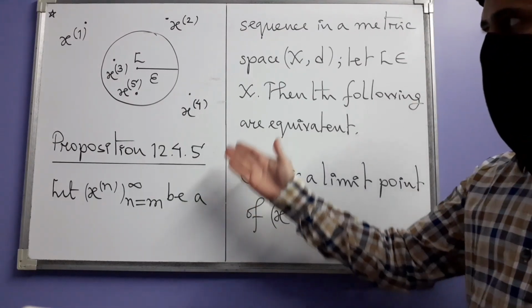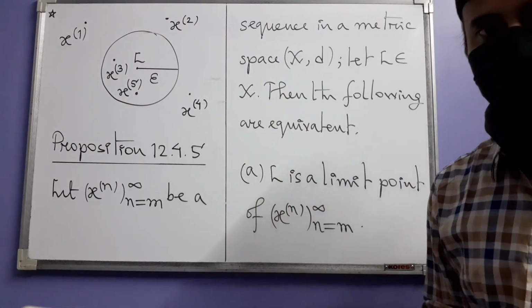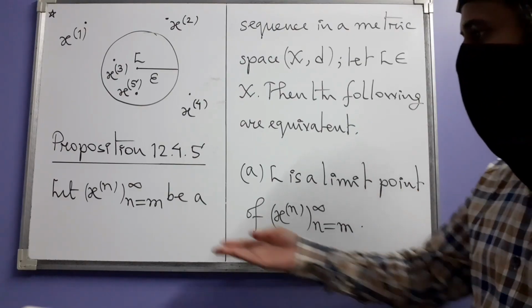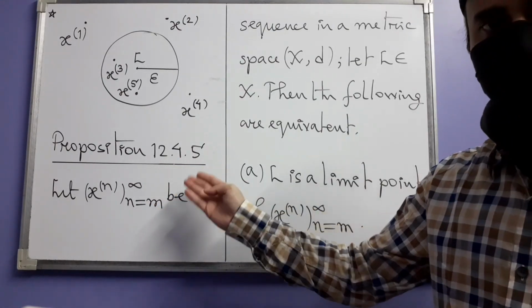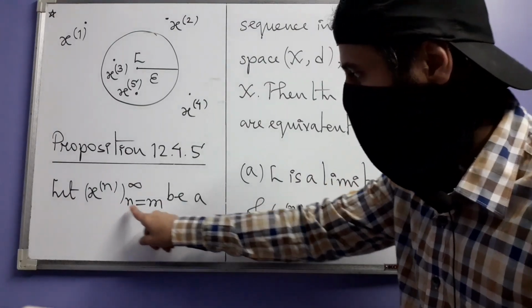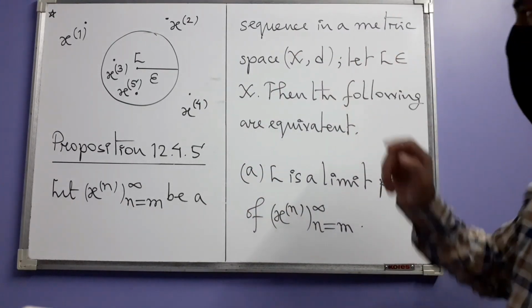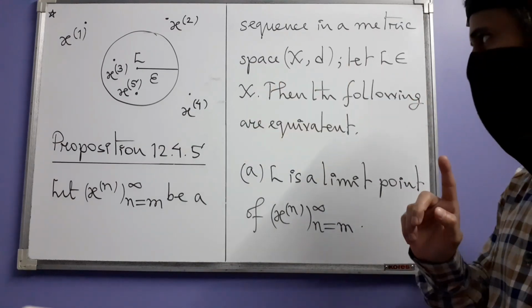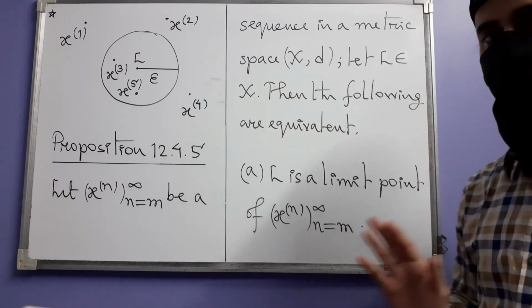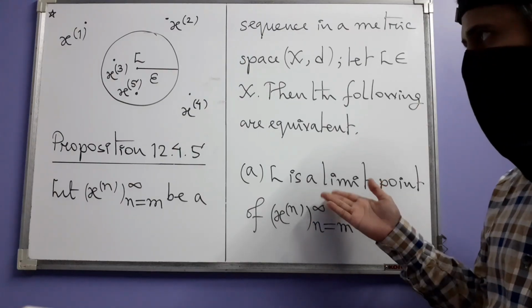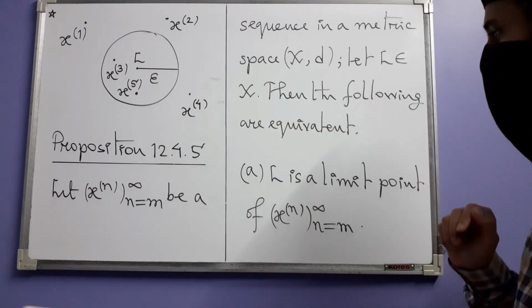And this is how the idea of limit points of sequences is related to subsequences through this proposition 12.4.5. Let Xn as usual be a sequence in a metric space (X, d), and let L be a point in the space. Then the following two conditions are logically equivalent. You see only one here, but I will write the other one also.